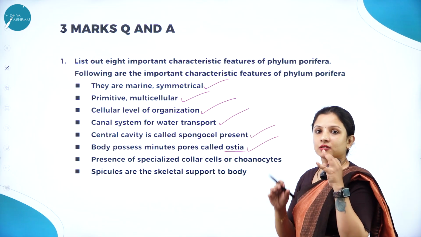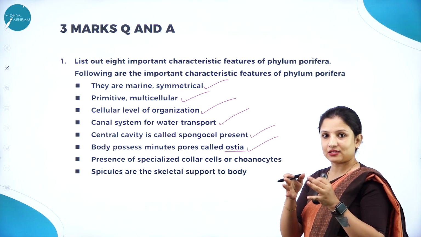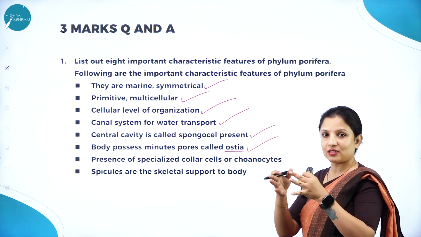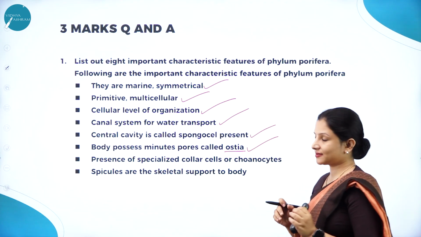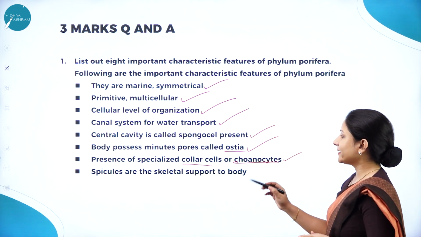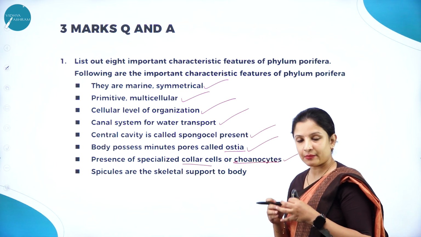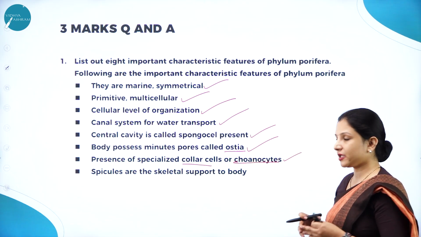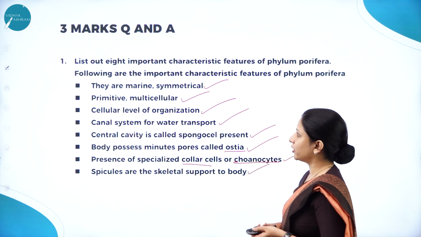Next, they have a canal system, and that canal system is lined by specialized cells which are called choanocytes or collar cells. So that is one point. Next, they have a skeletal system, which is made up of spicules or spongin fibers. That is also one of the points.